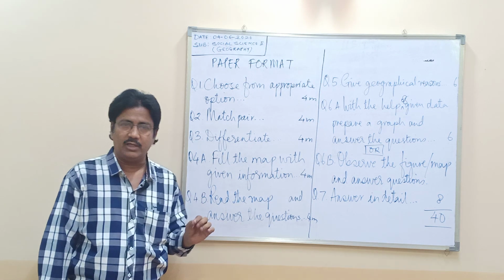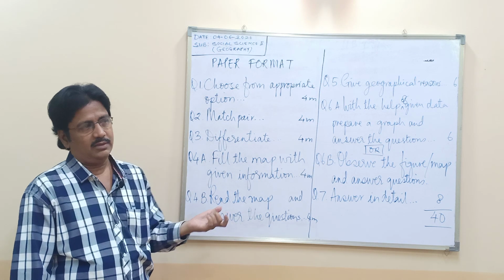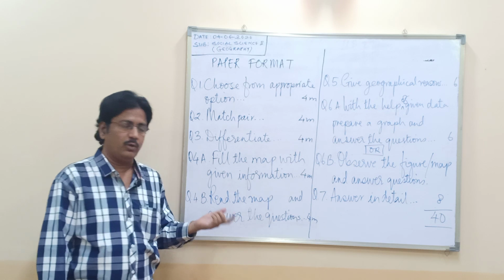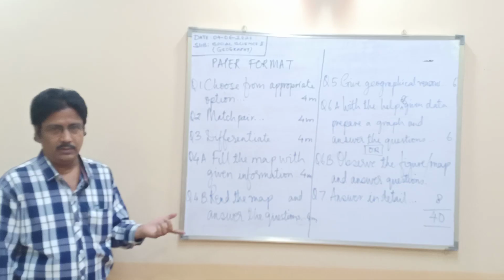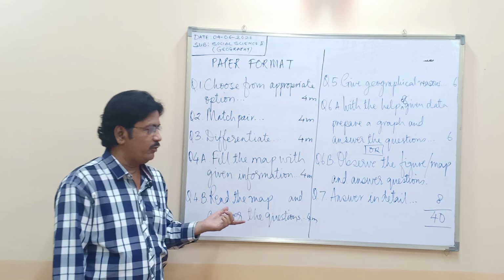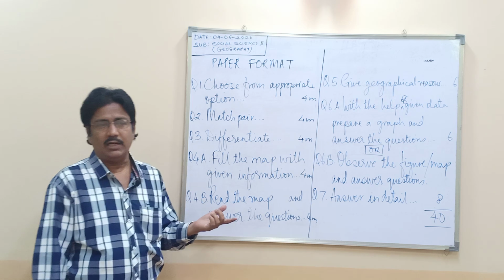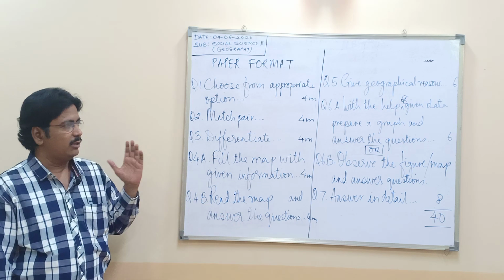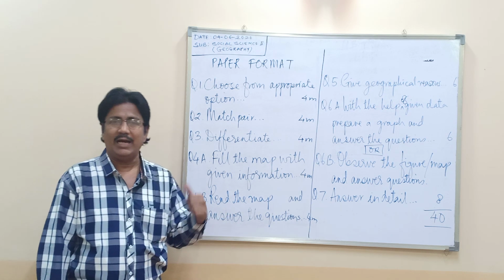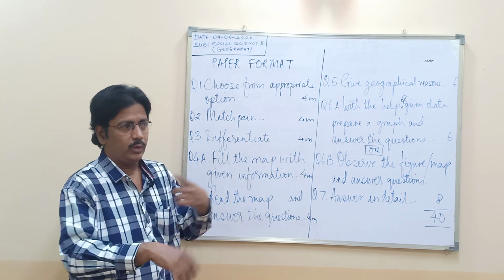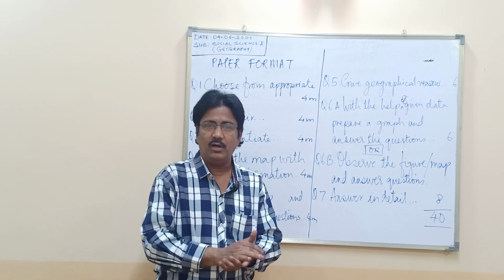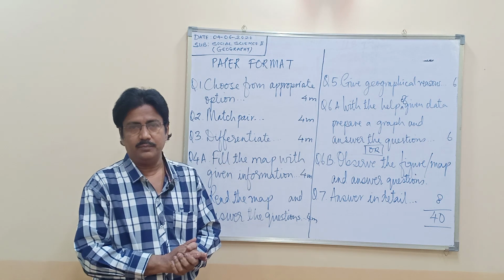If you have any doubts, any queries, you can chat with me on WhatsApp or give me a personal call. Before we start with the second chapter, that is location and extent, I shall be explaining to you latitude and longitude, along with the complete seasons of the world.